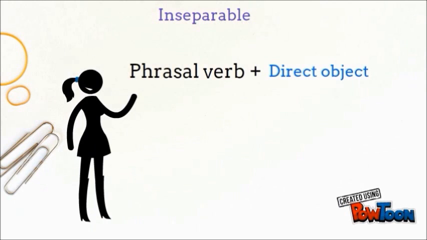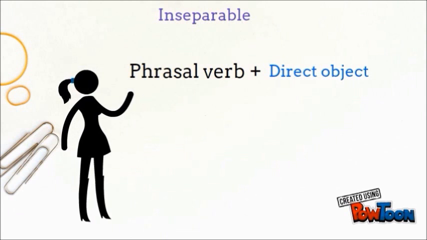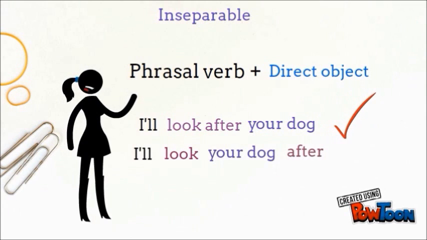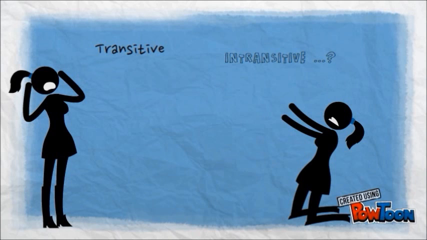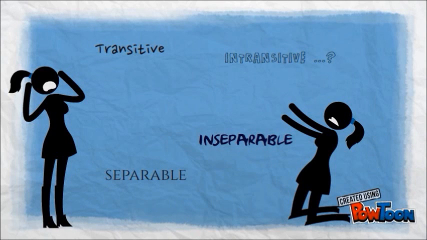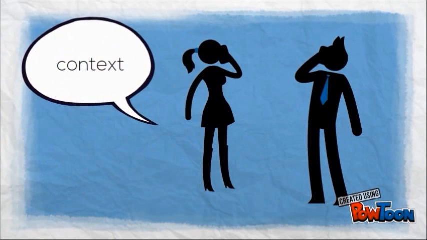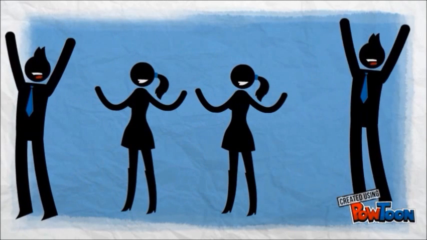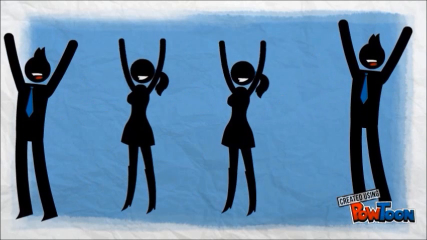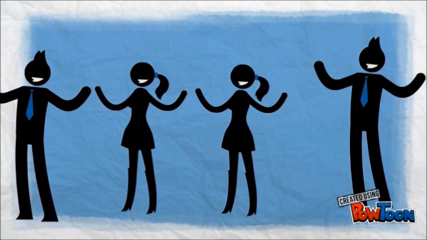In inseparable phrasal verbs, you only place the direct object after. Example, I'll look after your dog, not I'll look your dog after. But how do I know if a phrasal verb is transitive or intransitive, and inseparable or separable? Unfortunately, there isn't a rule. The best way to learn them is to study and place them in context. But don't worry, let's start seeing some examples with their complete grammar analysis to understand better this previous information.